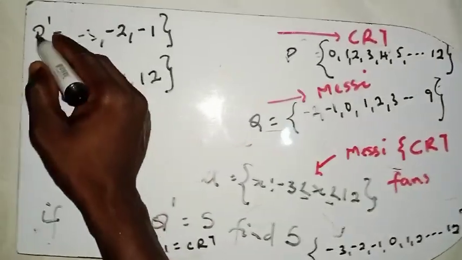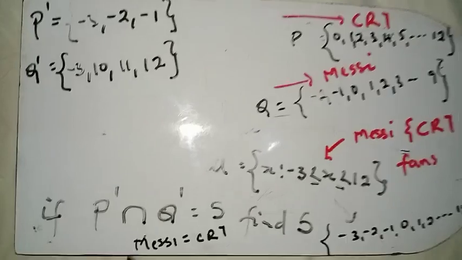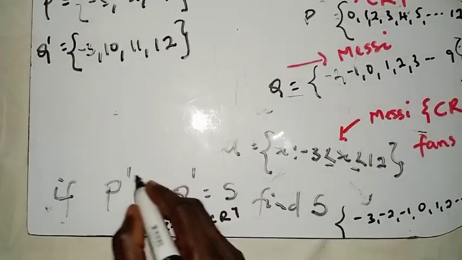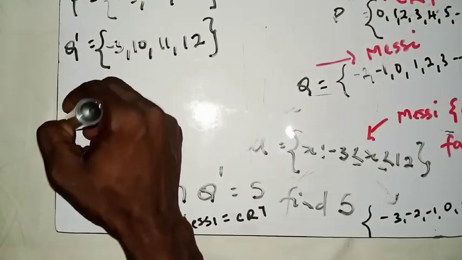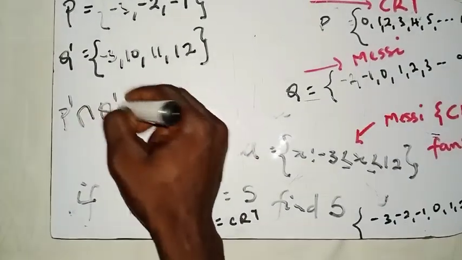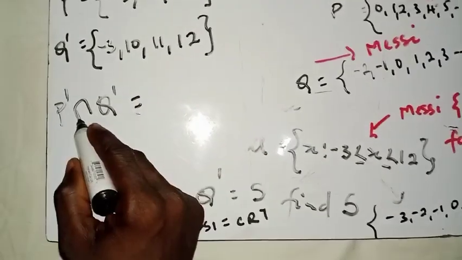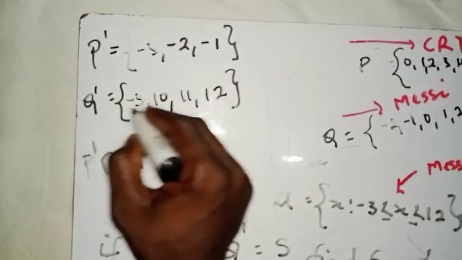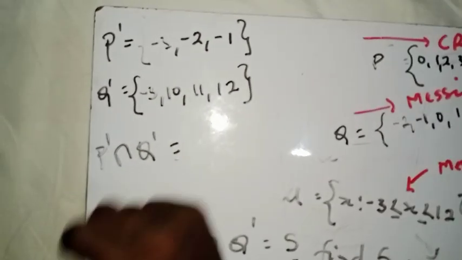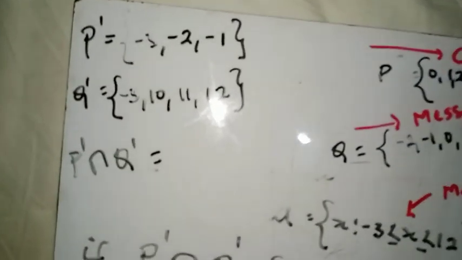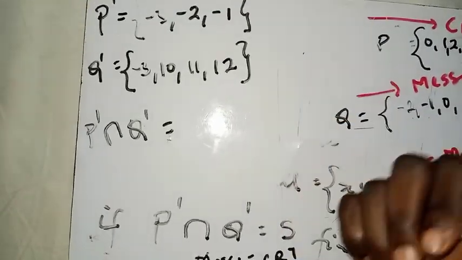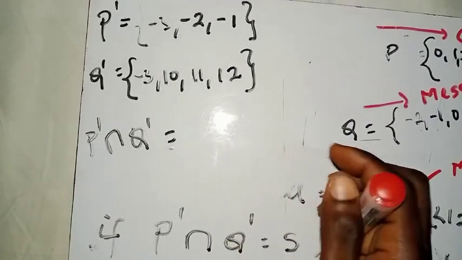Now, since you have this and this one here, all that we are going to do is, they say P prime intersection Q prime is equal to it. So you need to know the meaning of this intersection. The meaning of the intersection here is that whoever belongs to this P prime, at the same time that person also belongs to what? Q prime, right? Meaning that you are doing two things at the same time. So we have people like that, right? So maybe you love this guy, and as well as you also love another person. Not to talk about those who have 2 girlfriends or 3 girlfriends. No, that is not the case here, right?